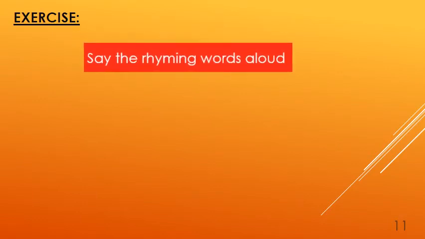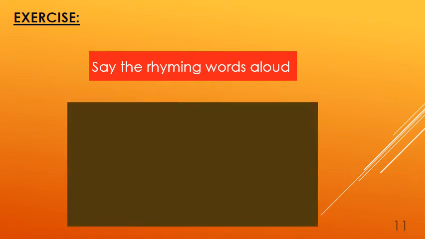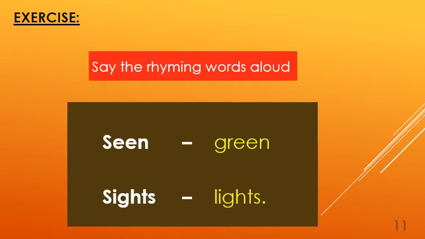Now we are going to see our first question, our first exercise. Say the below rhyming words after me. The first word is seen, green. S-E-E-N, seen. G-R-E-E-N, green. Seen, green. The next one is sights, lights. S-I-G-H-T-S, sights. L-I-G-H-T-S, lights. Sights, lights.